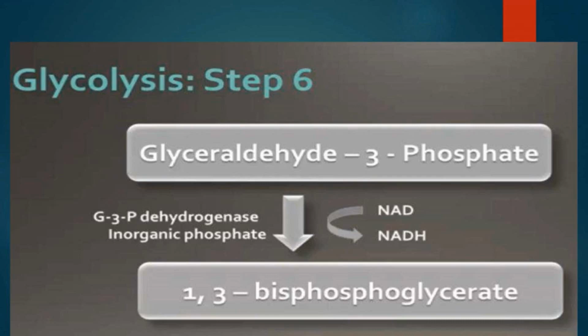In the next reaction, that is step 6, the glyceraldehyde 3-phosphate is converted to 1,3-bisphosphoglycerate. This involves addition of a phosphate group at the first position of the phosphoglycerate. The enzyme that catalyzes this reaction is glyceraldehyde 3-phosphate dehydrogenase. So this is a respiratory process. We have to perform oxidation. Now if we oxidize an aldehyde, then an acid is formed, as we know. Likewise, when we oxidize glyceraldehyde 3-phosphate, it forms glyceric acid.